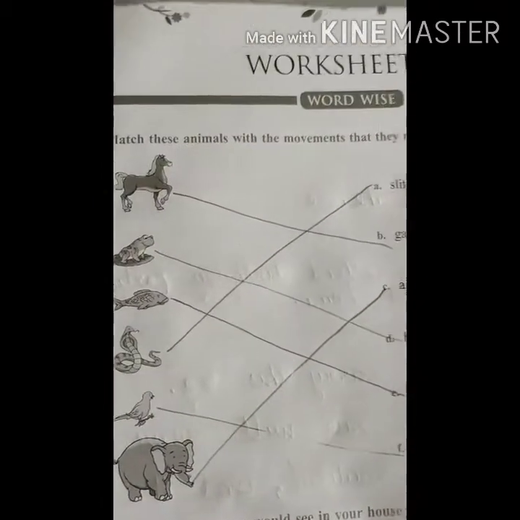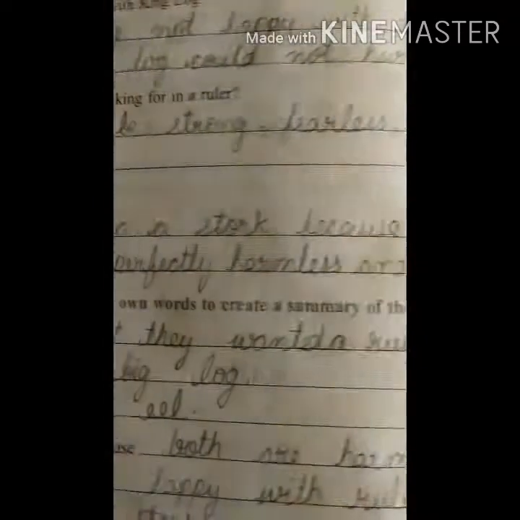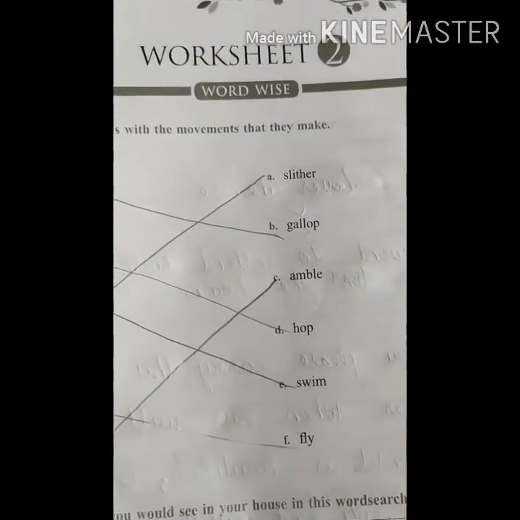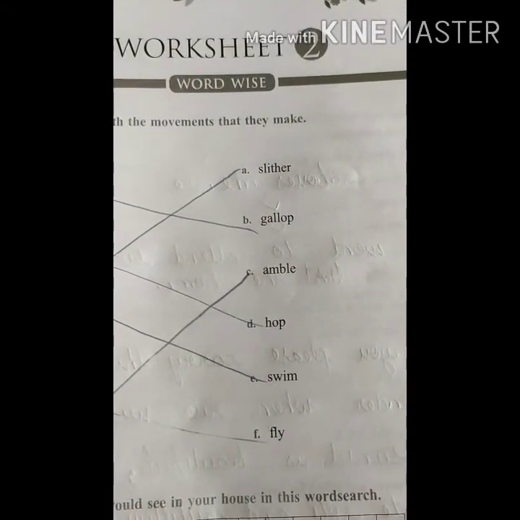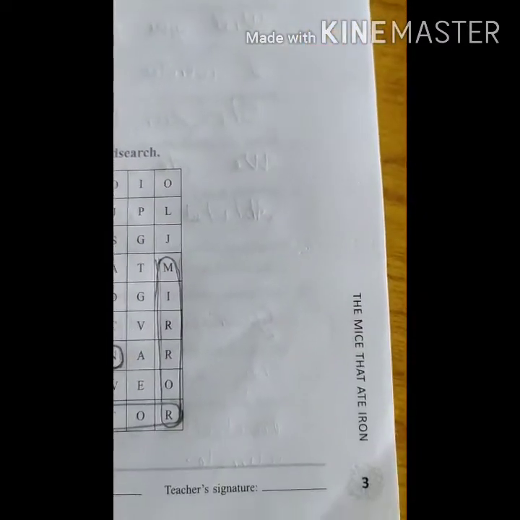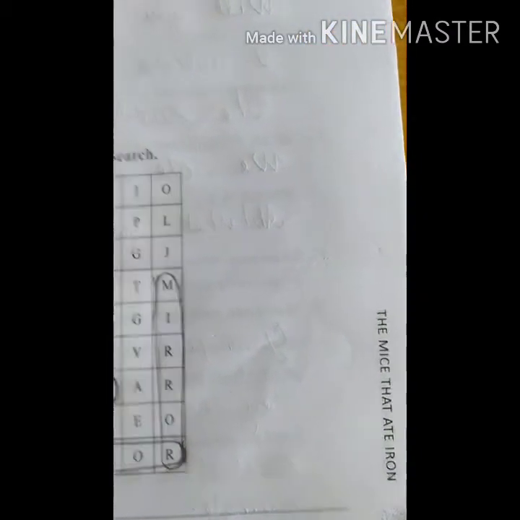So yesterday we completed worksheet 1. Today we are going to start worksheet 2. This is for the 5th class children. Worksheet 2, English. Open page number 3.